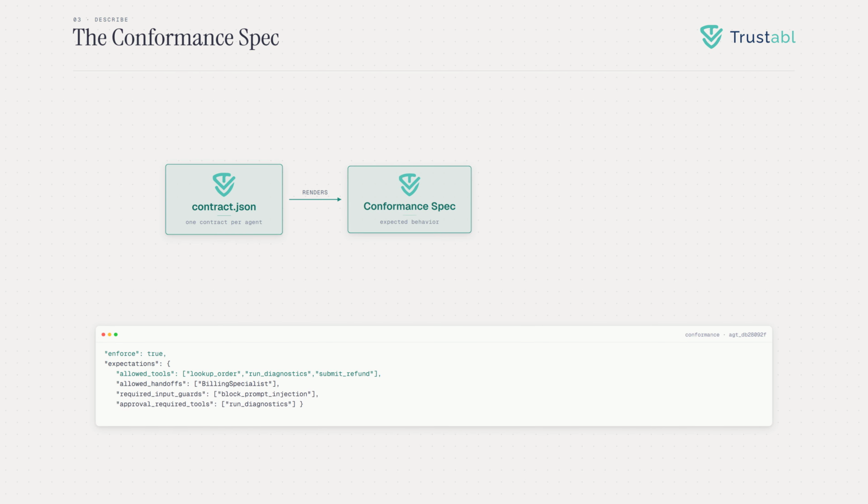The contract, made human-readable: the conformance spec. It states the expected behavior plainly: the allowed tools, the allowed handoff, the required guardrails, which tools need approval, and whether it can be enforced. Because this agent was fully declared, enforce is true. It is the shape a runtime checks live activity against, the exact thing a live monitor uses to allow the calls that fit the contract and deny the ones that do not.